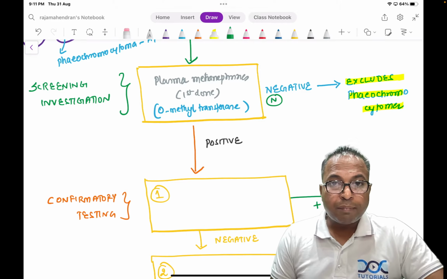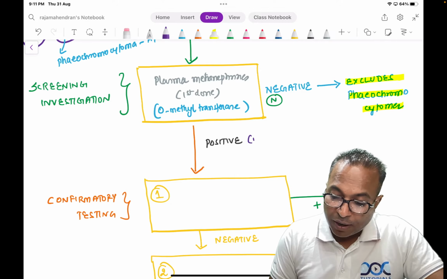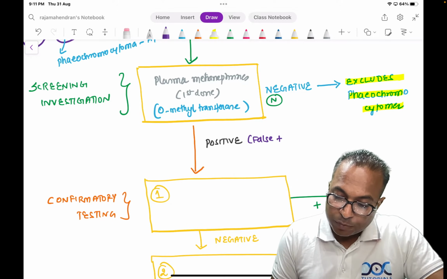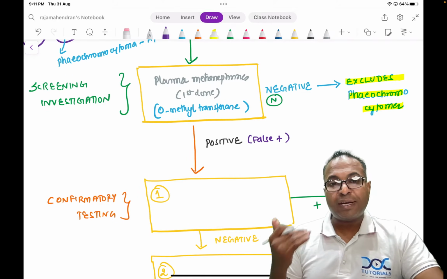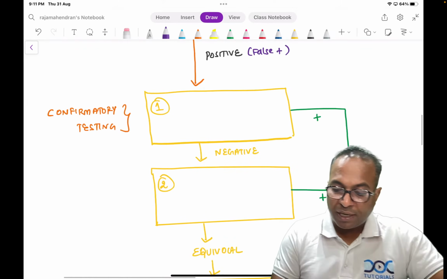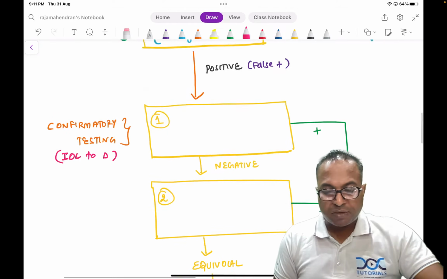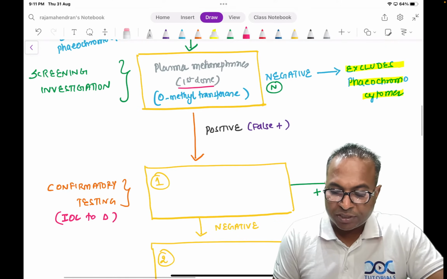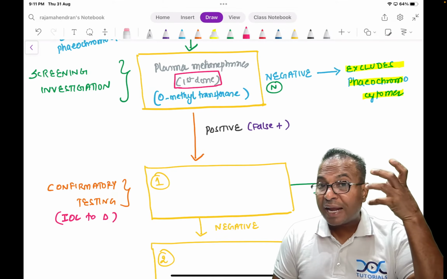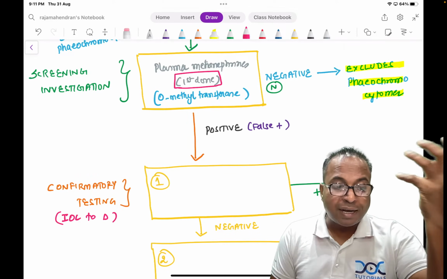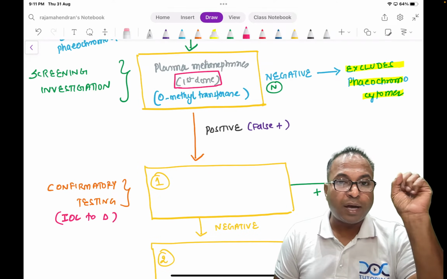Problem solved. Plasma metanephrine is normal means it excludes phaeochromocytoma, but there are many false positive cases. Therefore, once plasma metanephrine is elevated, we have to go for the investigation of choice to diagnose. Please remember, what is the first done investigation? First done investigation is plasma metanephrine. It is secreted from the adrenal tumor, but it can have false positives due to many drugs and various other reasons, so plasma metanephrine may be high. Therefore, I should confirm it. How will you confirm it?